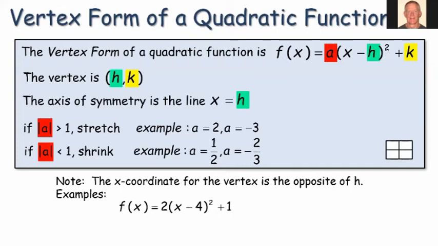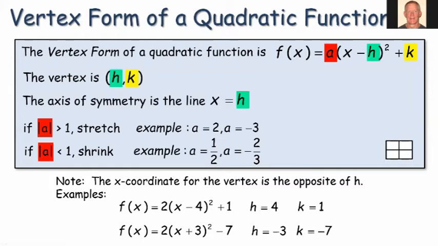So let's look at this example. The x-coordinate of the vertex is the opposite of the h if we include the sign here. So in this example, we have x minus 4. So because the form has a negative in it, the h value is actually a positive 4. Okay. And k would be equal to 1. In this example, because we have plus in here, but the original form was negative, that means our h value is actually a -3. Okay, so if you're trying to get to the h value to find the coordinates of the vertex, just think the opposite of whatever the sign is in our equation.